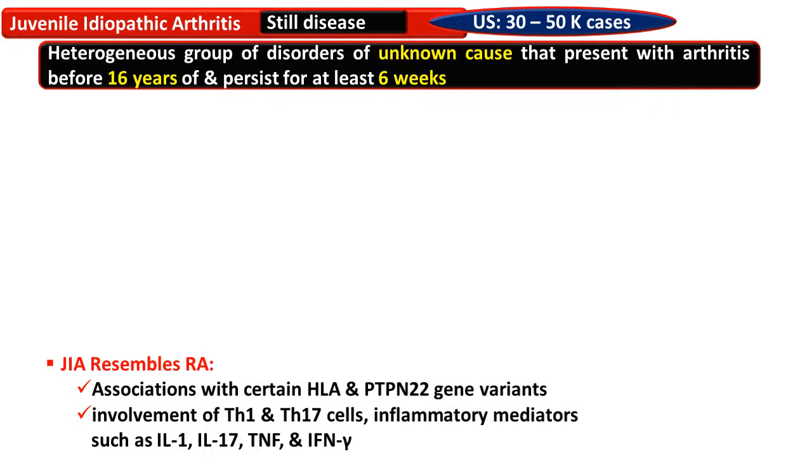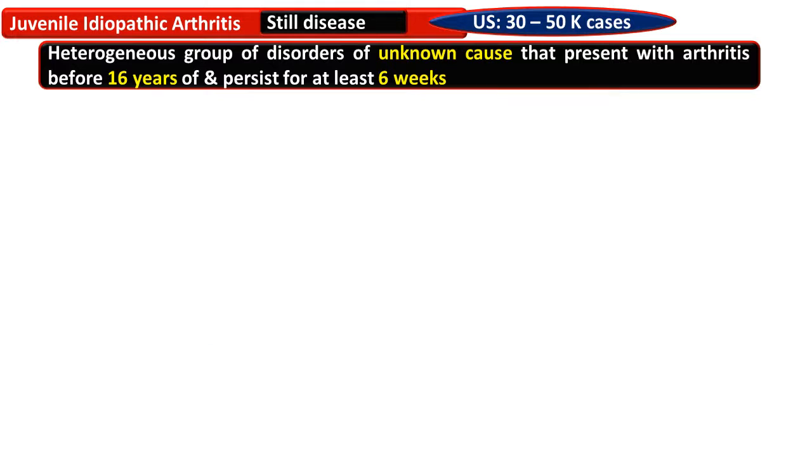However, it resembles rheumatoid arthritis in certain aspects, such as its association with certain HLA types. Then, the inflammatory cells involved, such as Th1 and Th17, and inflammatory mediators, interleukin 17, gamma interferon, and TNF, are involved in the pathogenetic process.